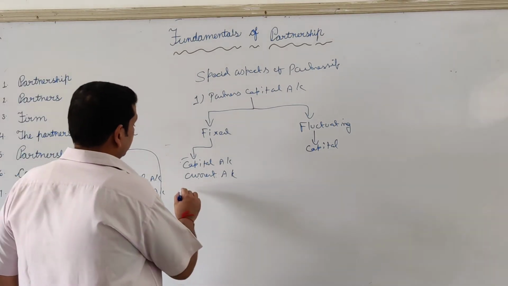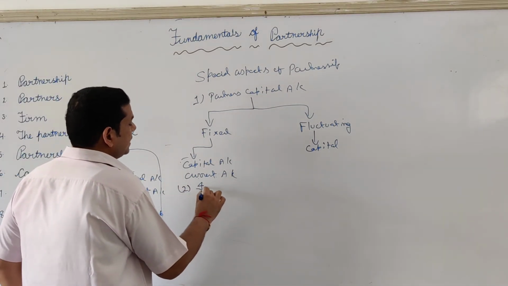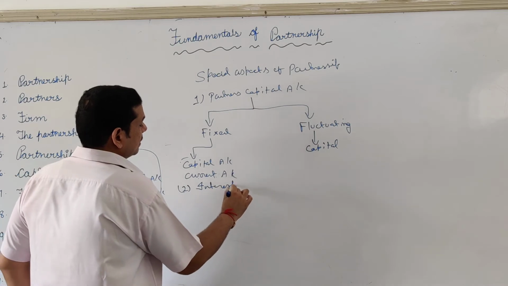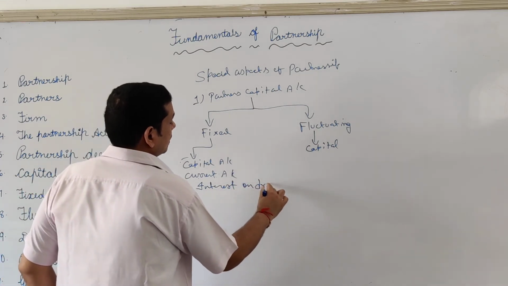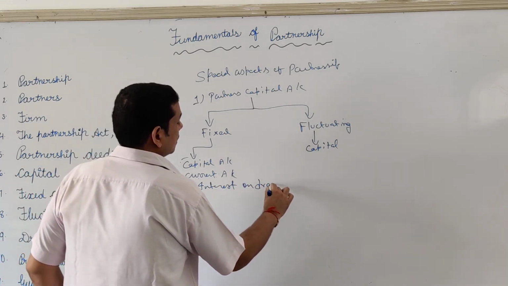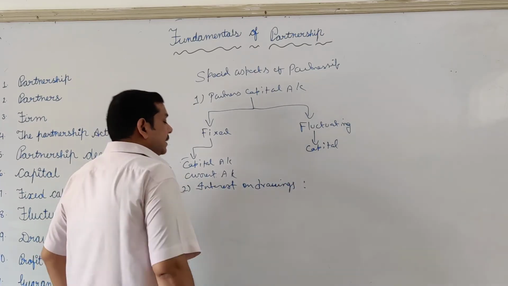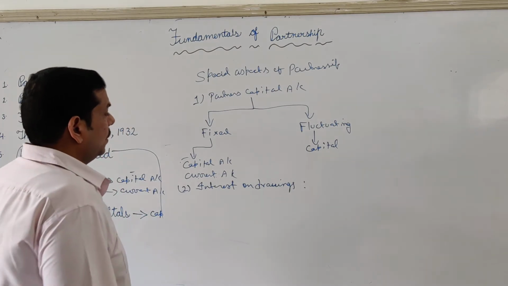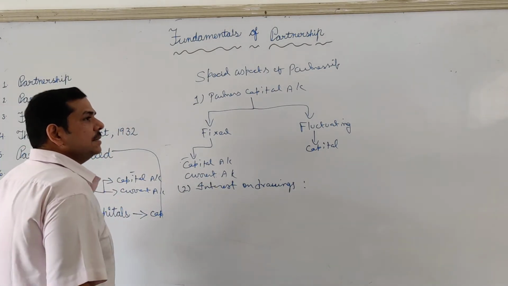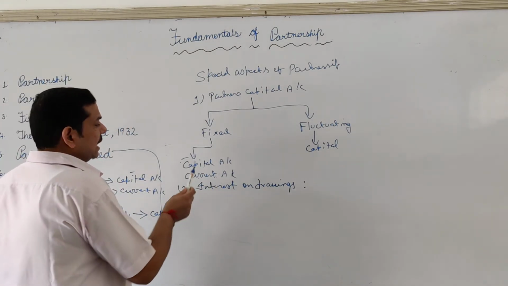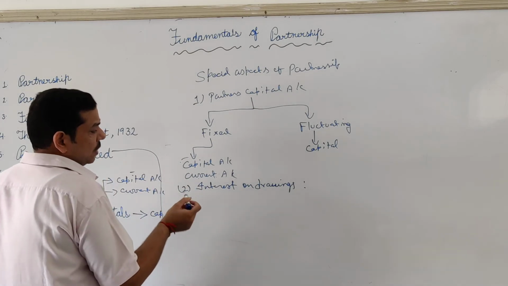Next is interest on drawings. See, withdrawal of an amount from partnership is a regular feature, while withdrawal of the capital is a rare phenomenon. Always remember this thing.